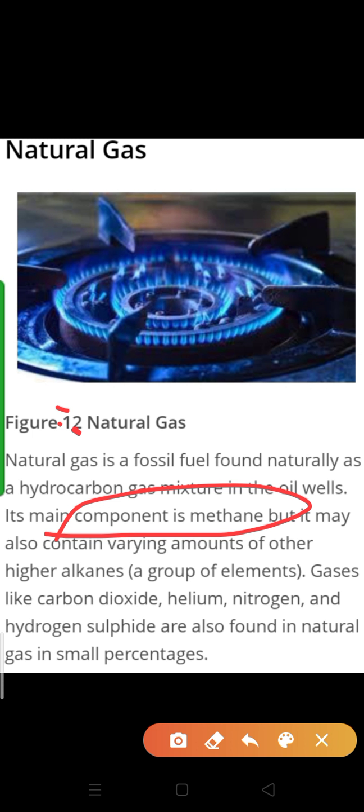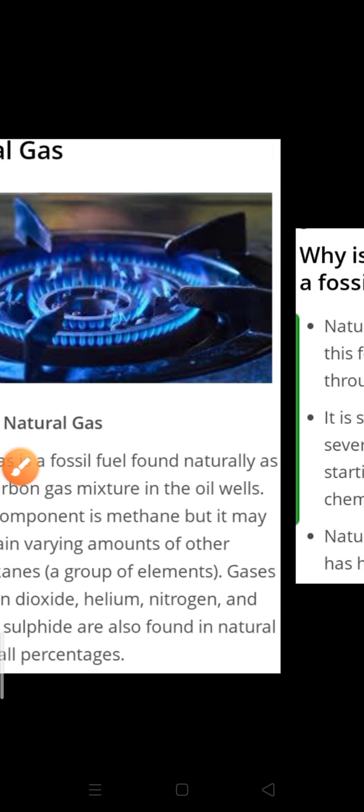Because methane is very essential gas, children. It is a part of natural gas, and methane is generally responsible for the high temperature also. Okay, it contains methane, but it may also contain varying amounts of other higher alkanes, and gases like carbon dioxide, helium, nitrogen and hydrogen sulfide are also found in natural gas in small percentages. Okay, I hope that much is clear.